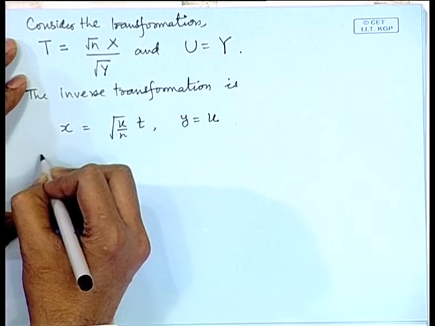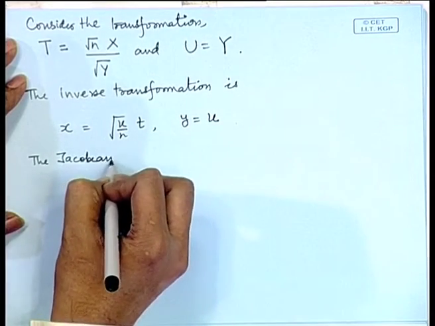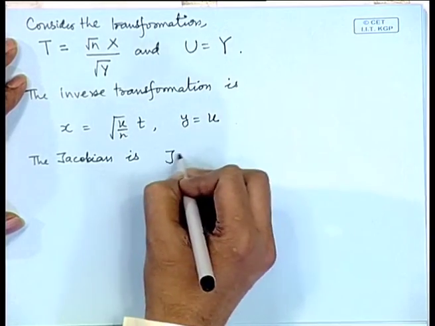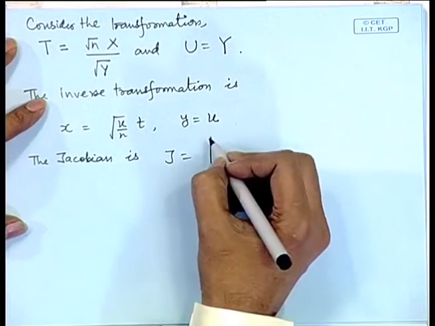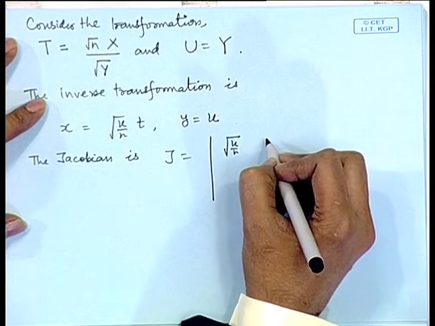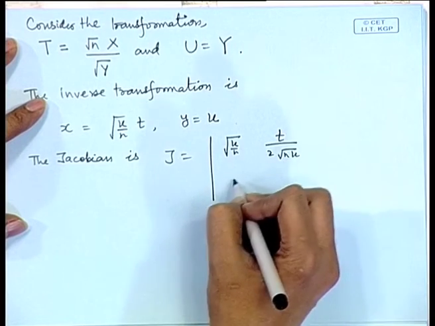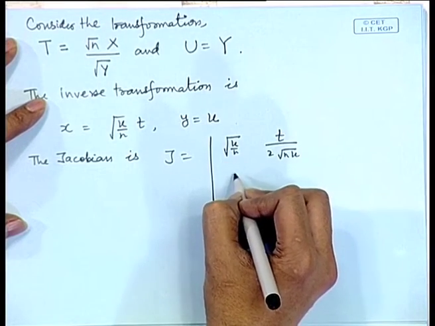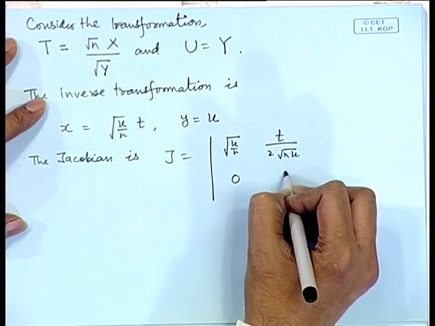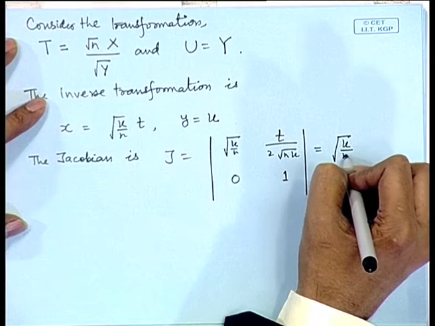So, we consider the Jacobian: del x by del t, that is root u by n, del x by del u, that is t by 2 root n u, del y by del t, that is 0, and del y by del u, that is 1. So, it is equal to root u by n.